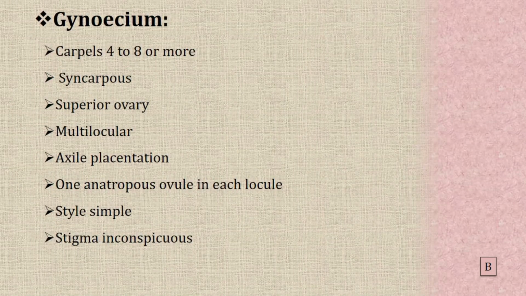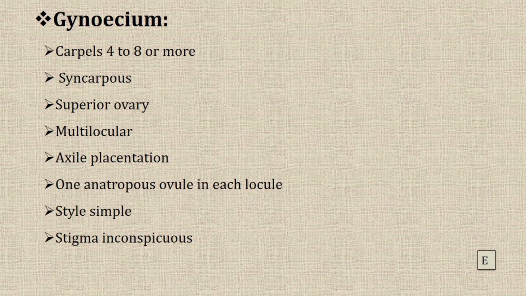Next one, gynoecium. Gynoecium is the female reproductive organ, or pistil. It produces ovules. Androecium produces pollen grains, gynoecium produces ovules.